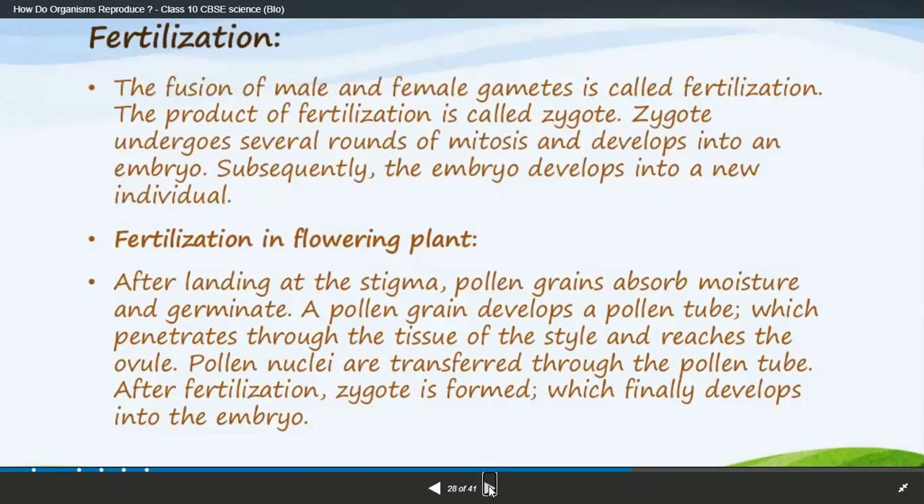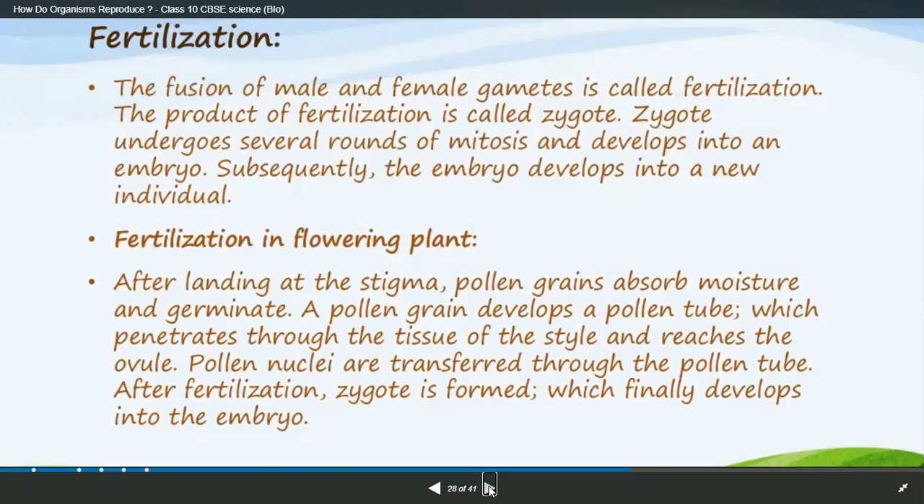I think you're getting bored, but from here onwards you'll get a very interesting thing. Coming to fertilization, the fusion of male and female gametes is known as fertilization, which you all know. The product of fertilization is the zygote. This undergoes several mitoses and develops into an embryo. Subsequently, the embryo develops into a new individual. This sequence has been followed for years and years, and will be followed for years.